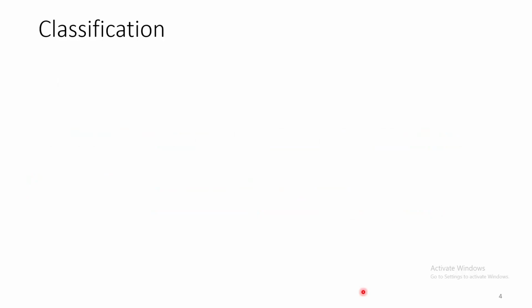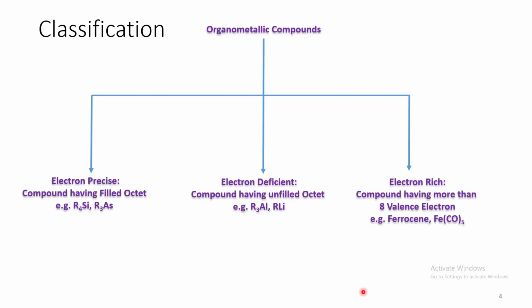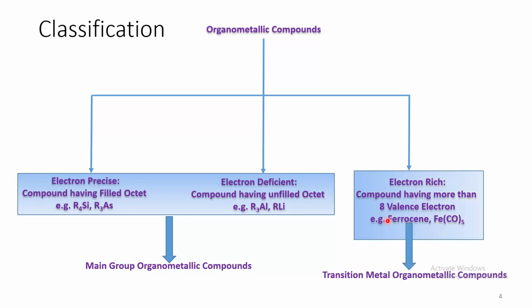Now let us come to the classification. Organometallic compounds can be classified in these three categories. For example, these compounds are having filled octets. They are called electron precise. These compounds having unfilled octet are electron deficient, and these compounds are electron rich because they have more than 8 electrons in their valence shell. Out of these, the first two stand for main group organometallic compounds, and the last one stands for transition metal compounds.